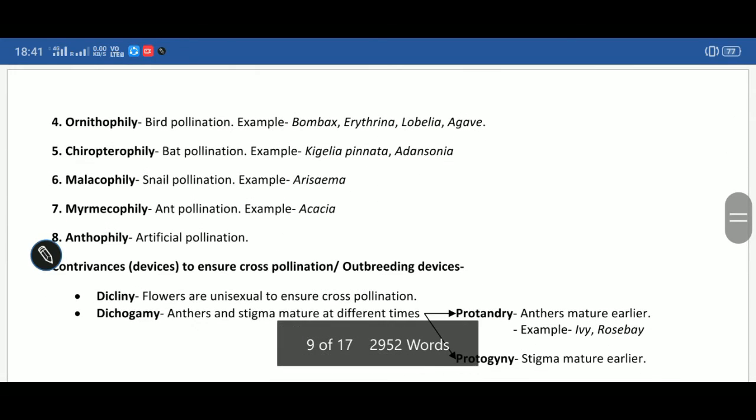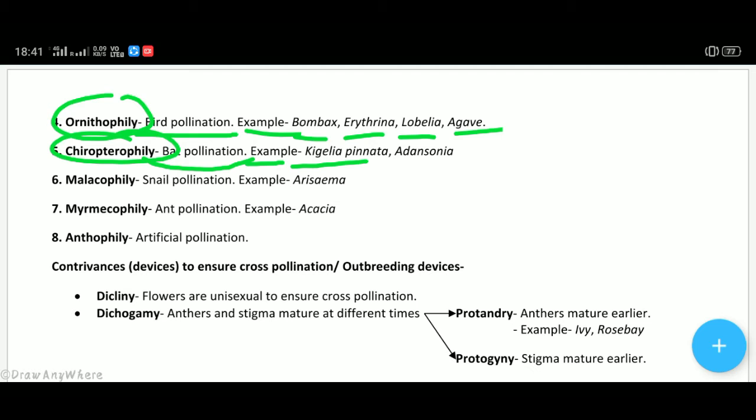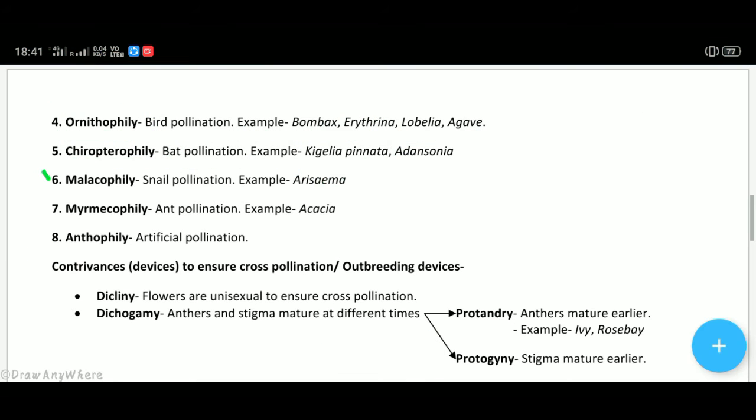Next is ornithophily. It means bird pollination, when birds are pollinating different flowers. Example Bombax, Erythrina, Lobelia, Agave. Next is chiropterophily. It is known as bat pollination. Example Kigelia pinnata. This example is asked many times in the NEET examination. Kigelia pinnata. Next is malacophily, means snail pollination, when a snail helps in pollination.